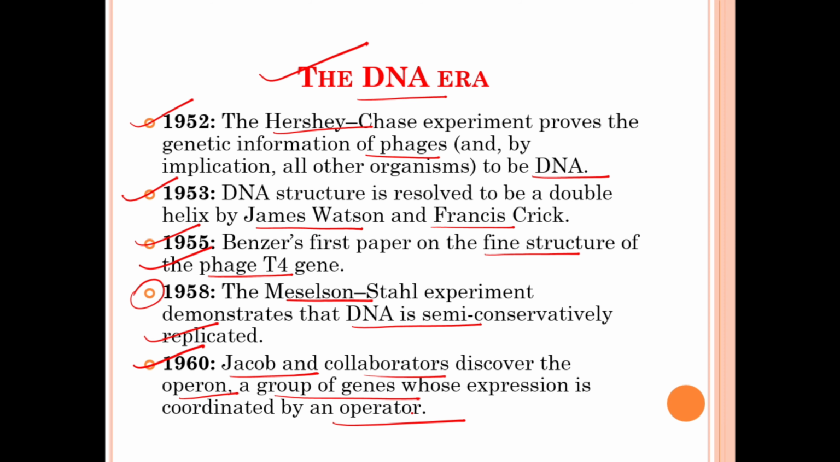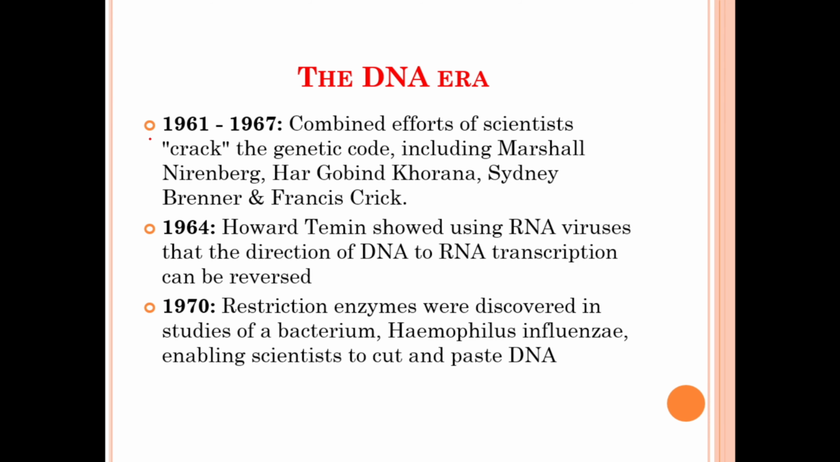In the years 1961 to 1967, the combined efforts of scientists cracked the genetic code, including Marshall Nirenberg, Har Gobind Khorana, Sydney Brenner, and Francis Crick. In 1964, Howard Temin showed using RNA viruses that the direction of DNA to RNA transcription can be reversed too.